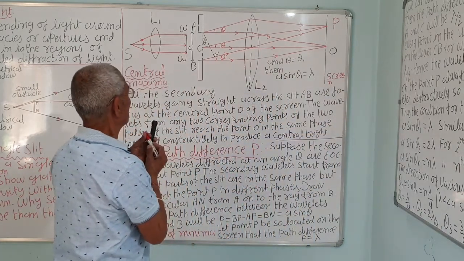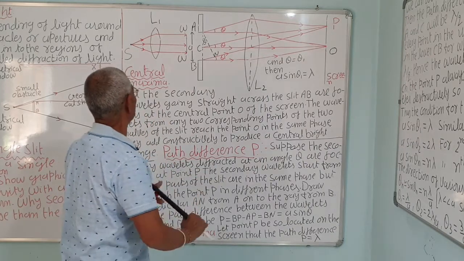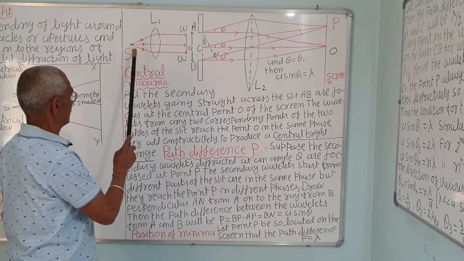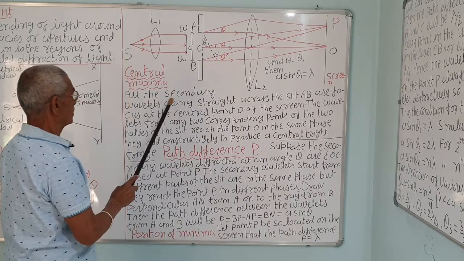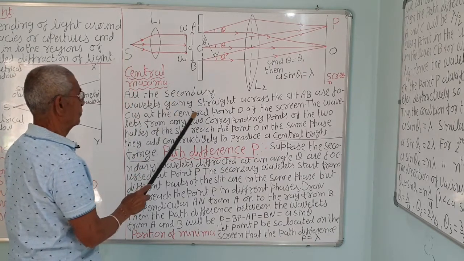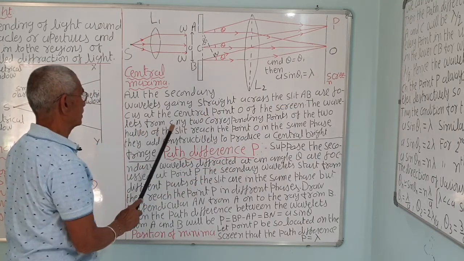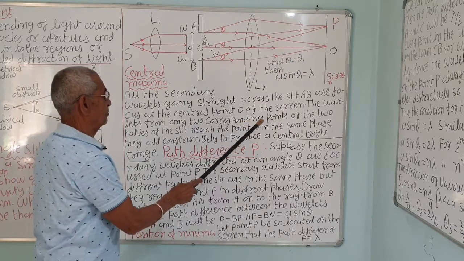The diffraction pattern is observed on the screen. Let us see. The waves originating from the S, correct? All secondary wavelets going straight across the slit AB are focused at the central point O of the screen.